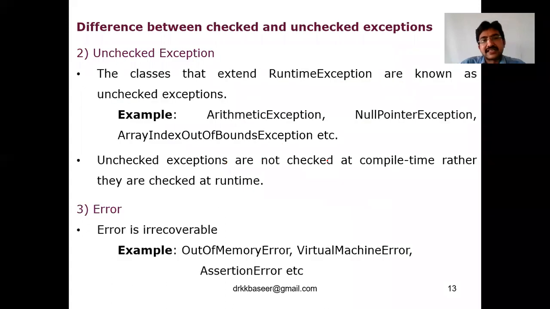Coming to the unchecked exception. The unchecked exceptions we are going to talk about extend the runtime exception. As I said, this is a checked exception.